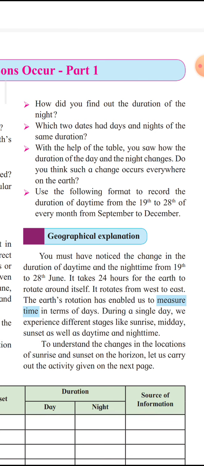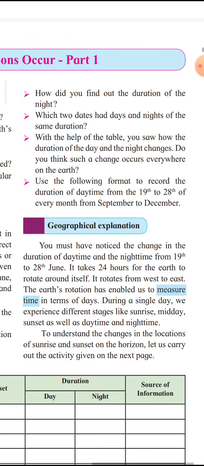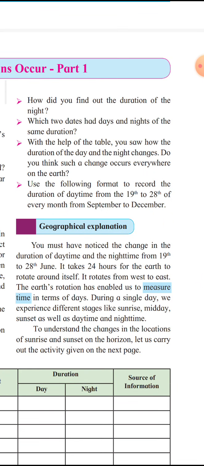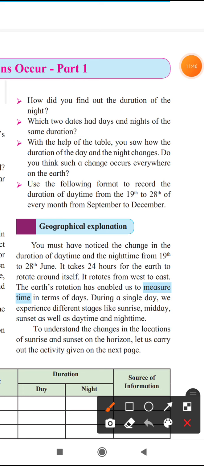Because of this rotation, we experience the stages like sunrise, midday, sunset, daytime, nighttime.